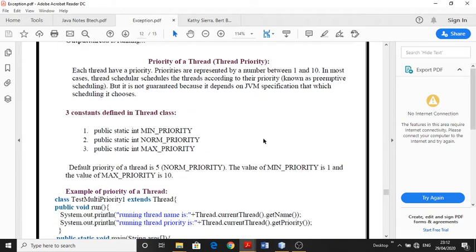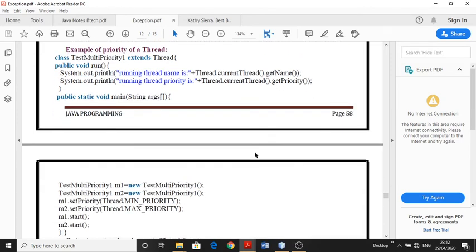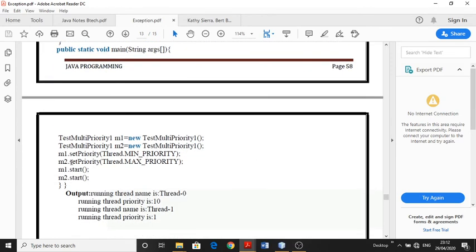If there are multiple threads running simultaneously, then we can assign priority to the threads. The priorities may be 1 to 10, where 1 is the minimum priority and 10 is the maximum priority, and there is also a normal priority, which is 5. So the default priority of a thread is 5, that is called NORM_PRIORITY. The value of MIN is 1 and MAX is 10. Here is an example given to set the priorities.